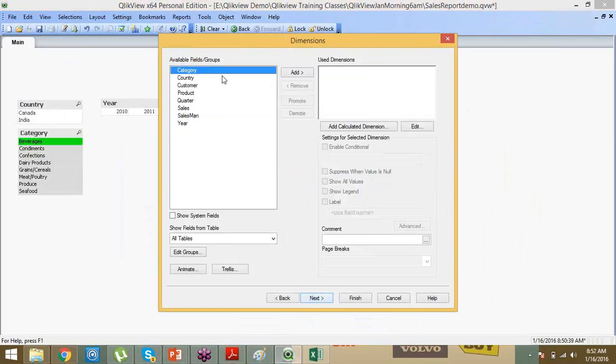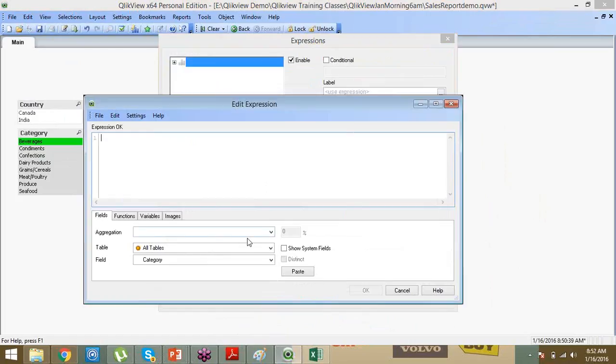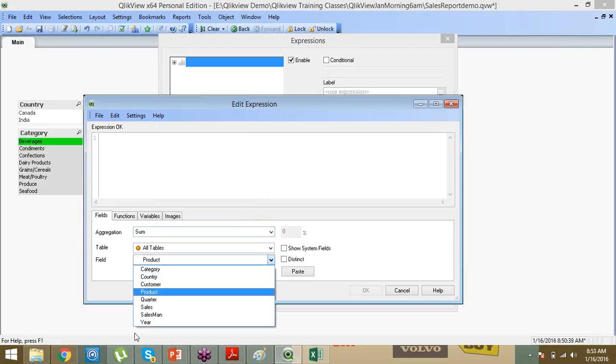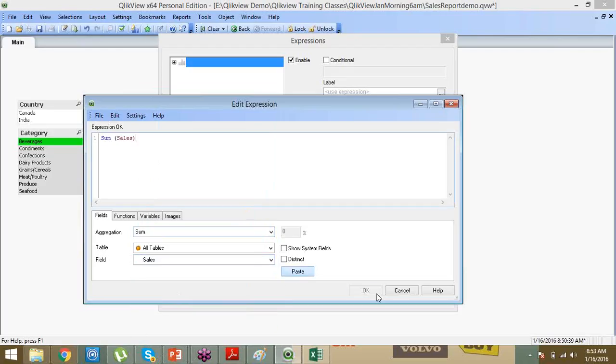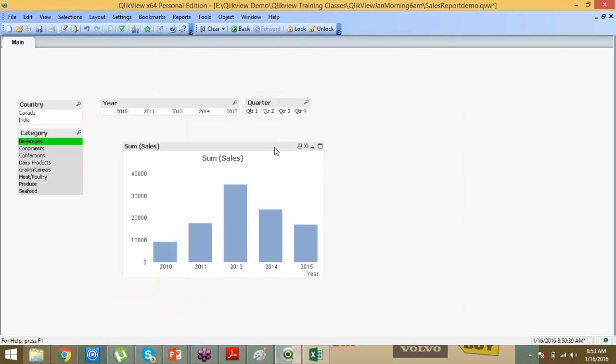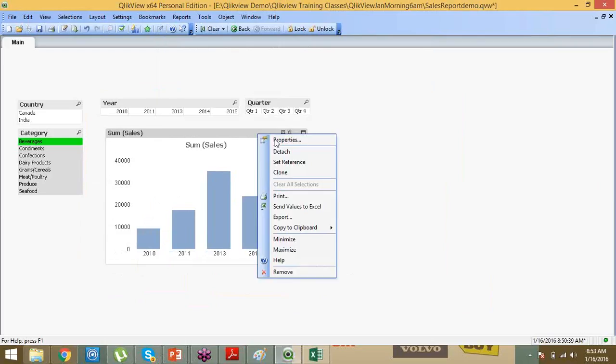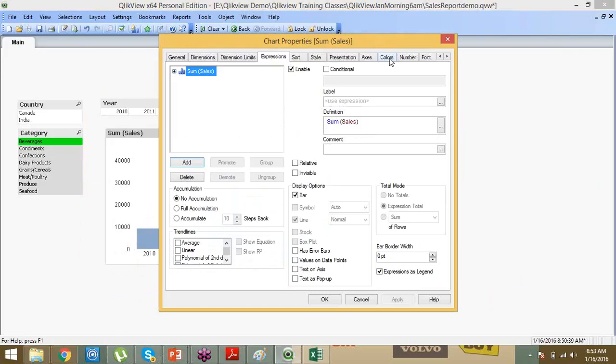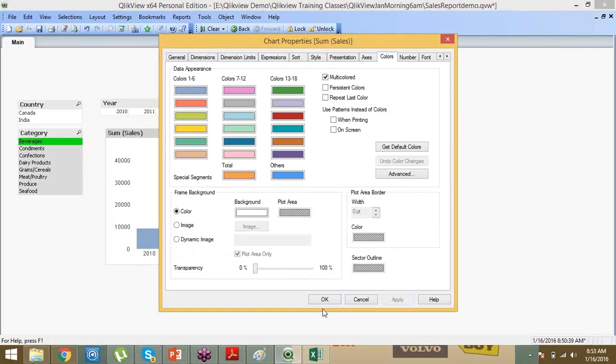What I want is year-wise sales. The first point is year-wise sales: sum of sales. Now I want to view this as a multicolor chart. This is not looking so awesome, so implement colors, multicolor, apply. Now you can see a multicolor chart is generated for you.